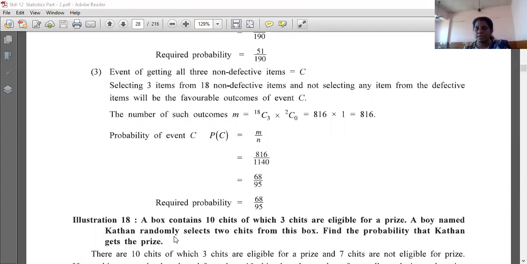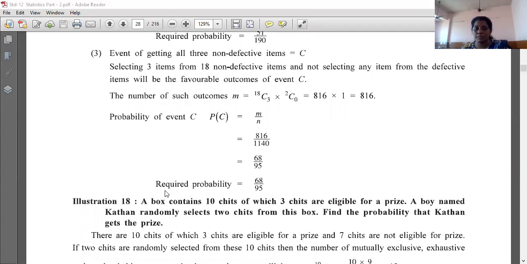Okay, so I think this much is clear for you. Defective, non-defective, combination, permutation and everything should be very much clear. Now next is illustration number 18.